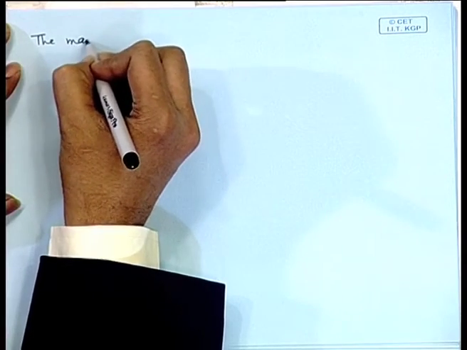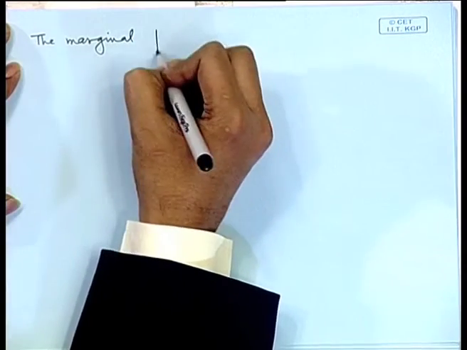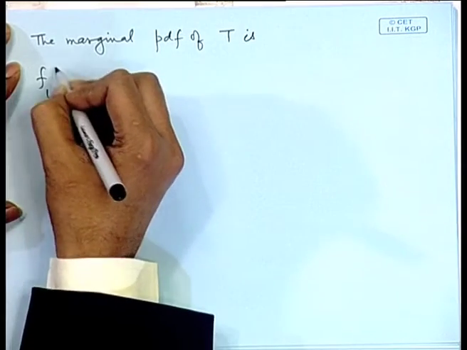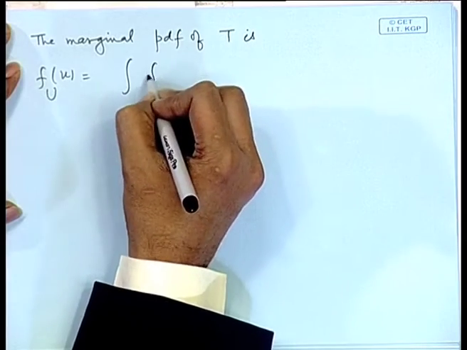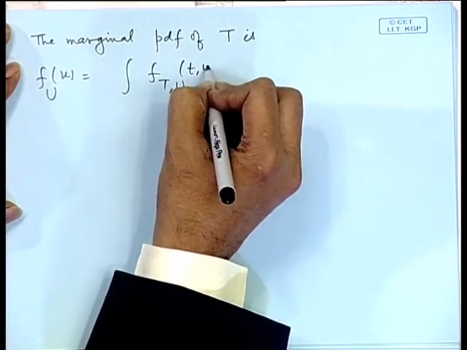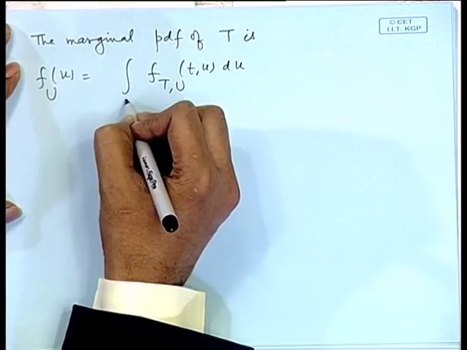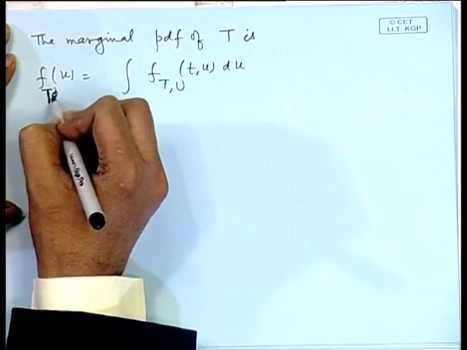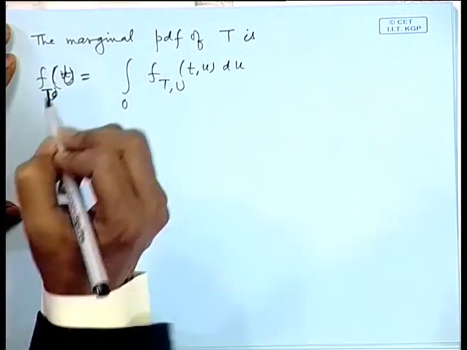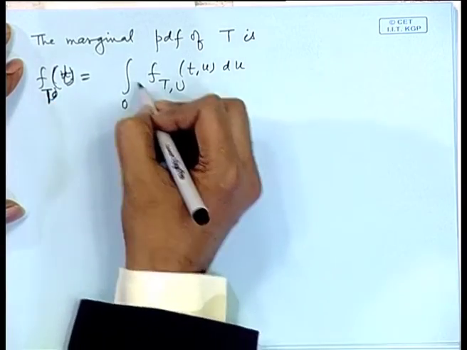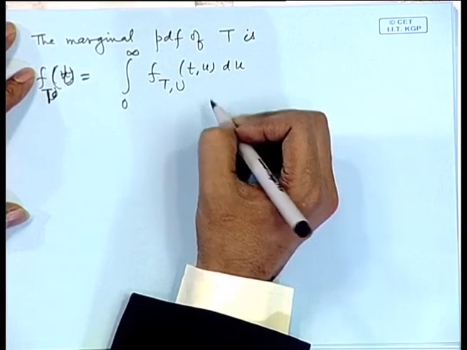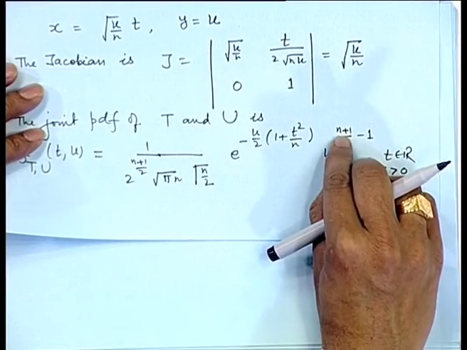the marginal probability density function of t is, let me call it f u, that is integral f t u du. So, I have written wrongly, this is f t, from 0 to infinity. So, here the order of the gamma function is n plus 1 by 2.